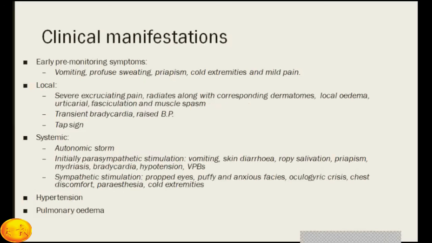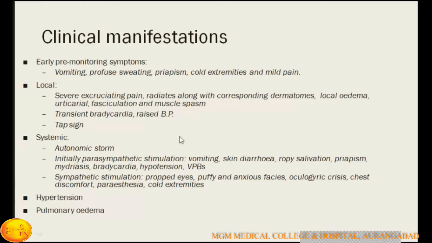The clinical manifestations of scorpion bite: early prodromal symptoms are vomiting, profuse sweating, priapism, cold extremities, and mild pain. Locally, severe excruciating pain is a very common and important clinical manifestation. It radiates along the corresponding dermatomes, with local edema, urticaria, fasciculation, and muscle spasm.